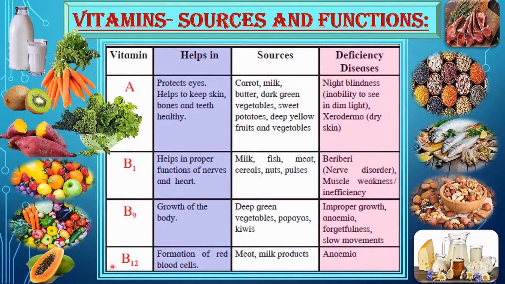Then comes vitamin B12. Vitamin B12 helps in the formation of red blood cells, and the sources from which we get vitamin B12 are meat, milk products. And the deficiency disease caused is anemia.